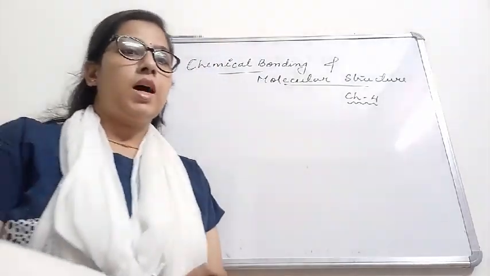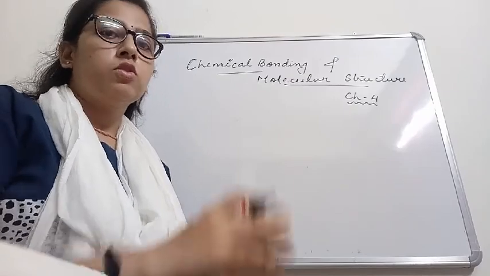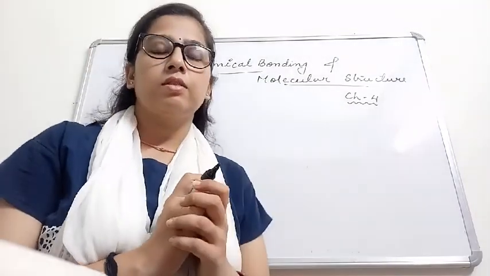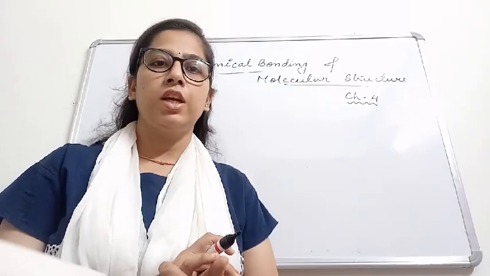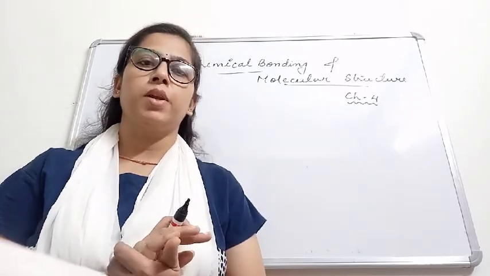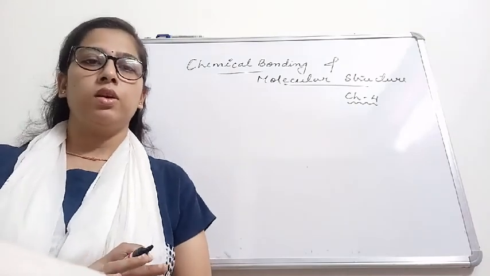So today we'll start with chemical bonding and molecular structure. So far we have seen how the elements are classified and the trend in the periodic table, how the periodic properties change when you move left to right or top to bottom in a group. Now this is a separate topic called chemical bonding and molecular structure.